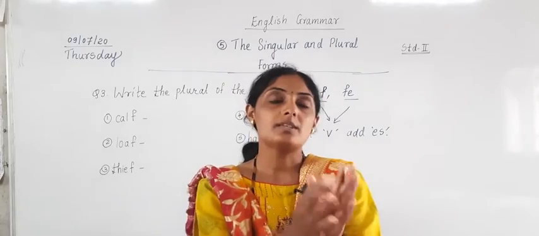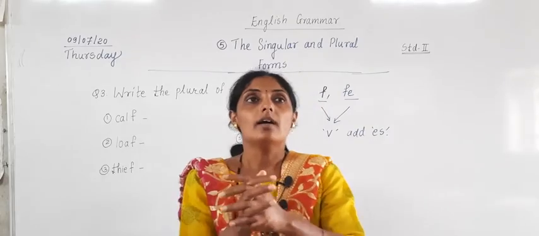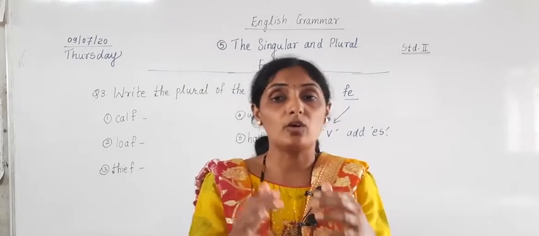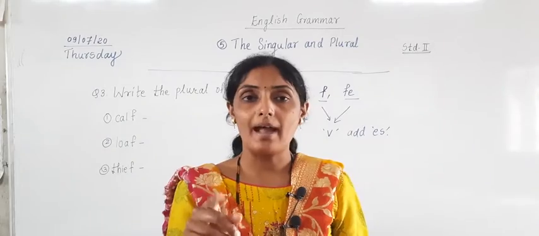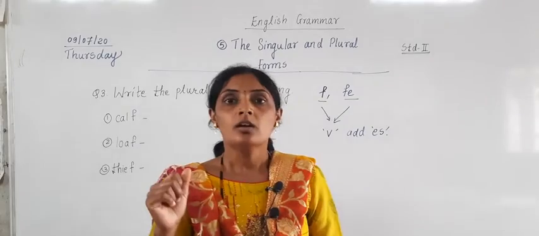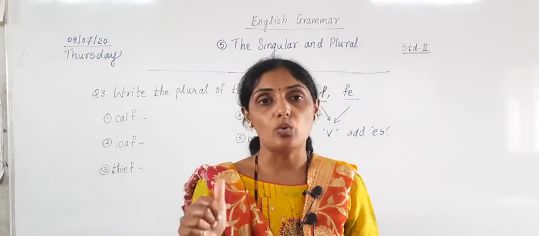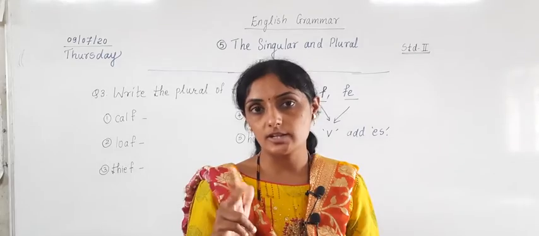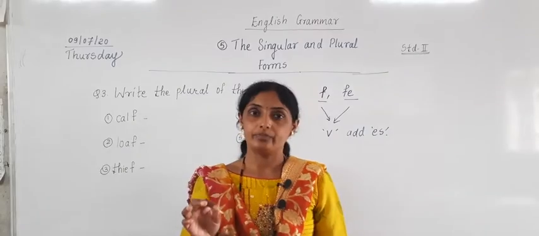And then I told you, one means what? One means singular. Many means plural. Next, there were some rules we studied in Friday's period and in Saturday's period also: plurals are formed by adding normal s. Plurals are formed by adding es. Now, to which words are we adding es? We add es to words ending with the letter o, x, ch, sh, and normal s.